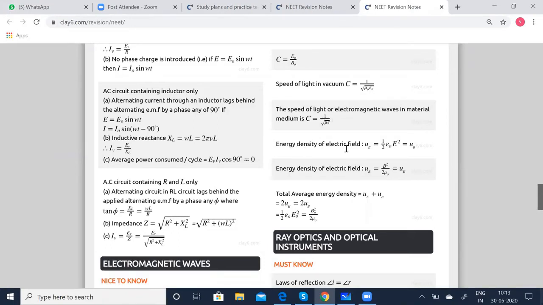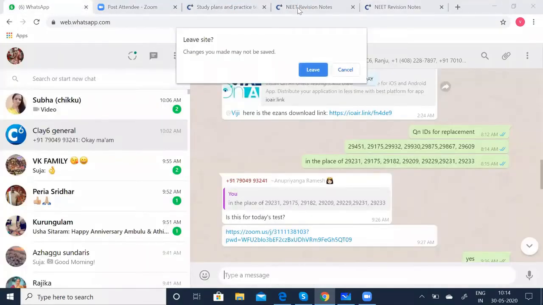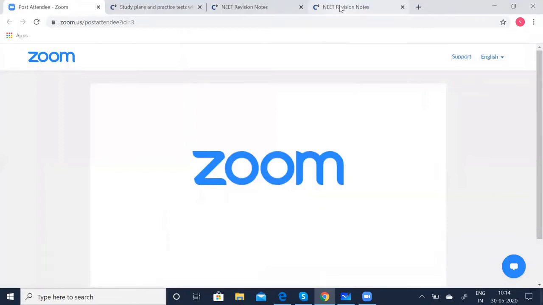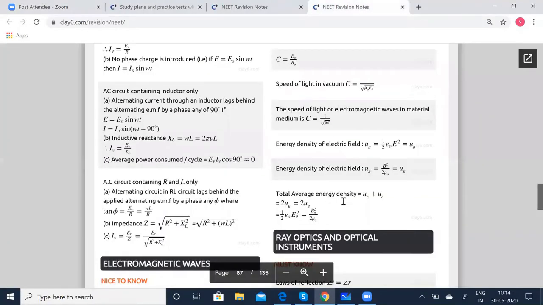The energy density of the electric field UE is given by half epsilon 0 E squared, which is equal to UB. Here, the energy density of the electric field and the magnetic field are the same. So UE is equal to 1 by 2 epsilon 0 E squared, which is equal to UB. So the total average energy density is equal to UE plus UB. So 2 UE is equal to 2 UB, which is equal to half epsilon 0 E0 squared. So that is equal to B0 squared by 2 mu 0.